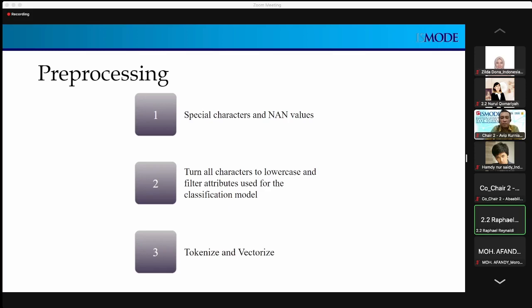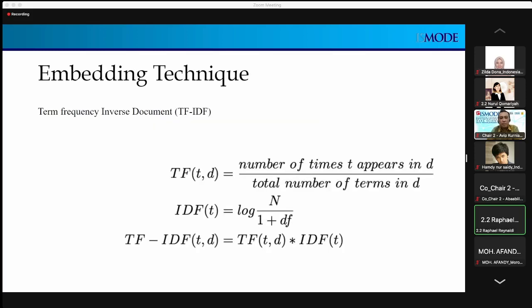For our embedding technique, we use the term frequency inverse document frequency. So essentially, it takes a given term and the frequency of that term within a document, and then sees how it correlates with the other selected terms within the document. So say, for example, the word cryptocurrency, and it compares it with maybe price action or another phrase within a document.